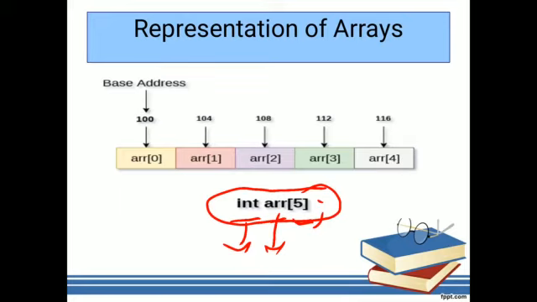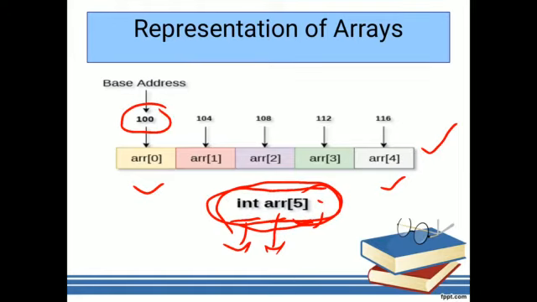Whenever you declare an array like this, in memory it will be allocated like this. If the array follows base 0 addressing, ARR[5] means it has 5 different element locations. In them, 5 similar items are stored in a contiguous memory location, and each element has a specific address, starting from ARR[0] to ARR[4]. ARR[0] is the first address, that is the base address, and the base address is considered as 100.